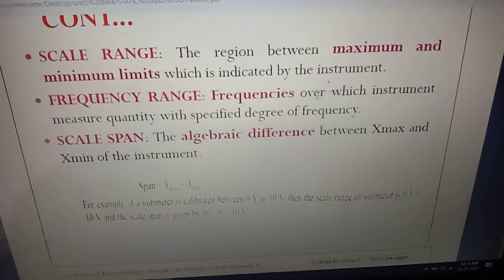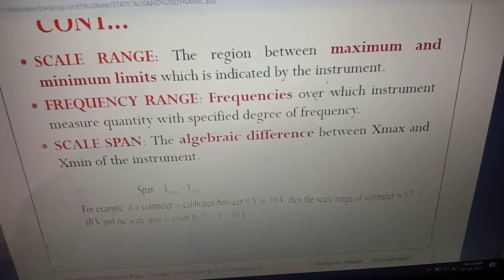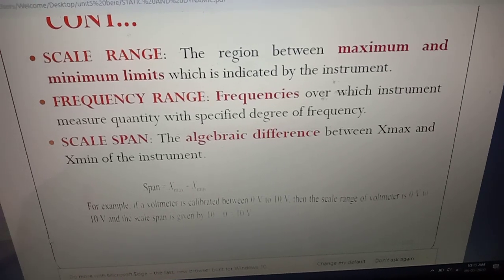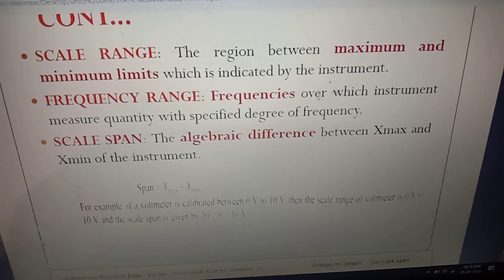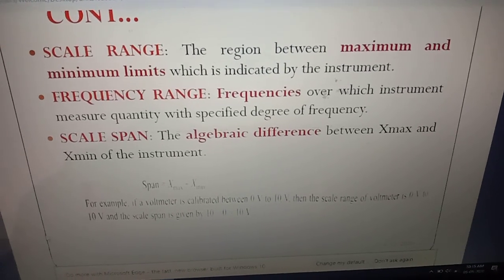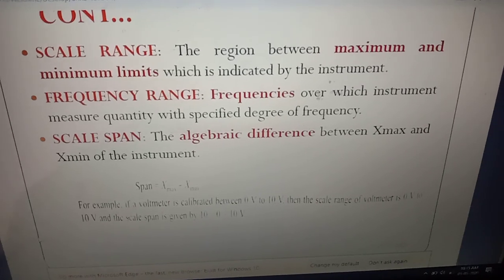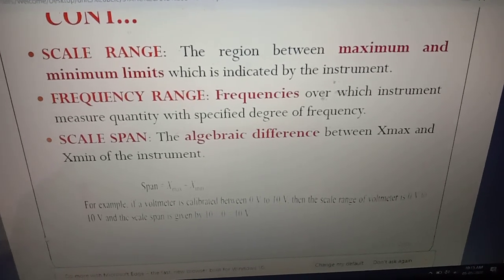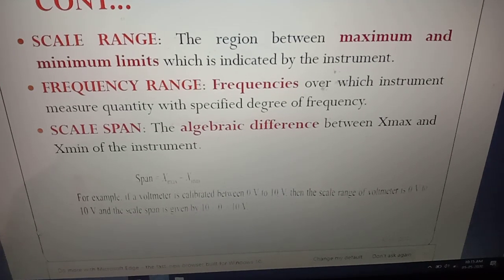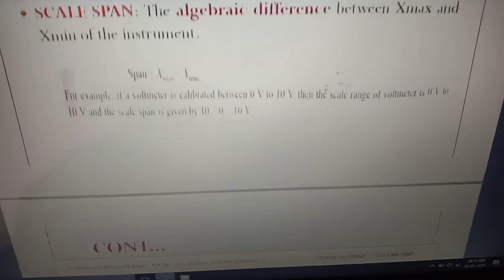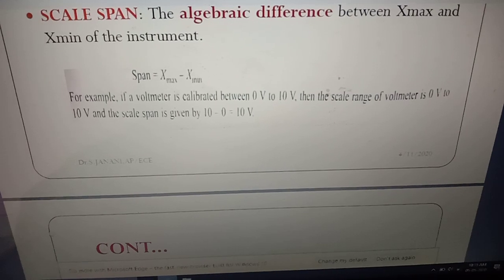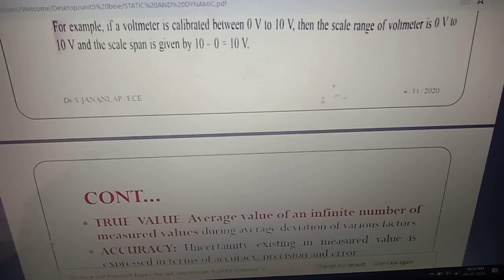What is scale range? The region between maximum and minimum limits is what we call the scale range. What is frequency range? The frequencies over which the instruments can measure, it is called frequency range. What is scale span? The algebraic difference between x max and x minimum of the instrument. So span is equal to x max minus x minimum.